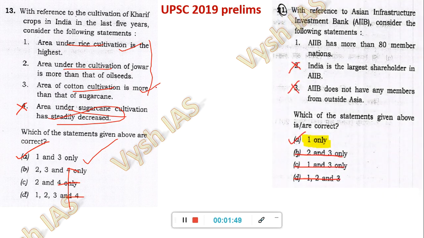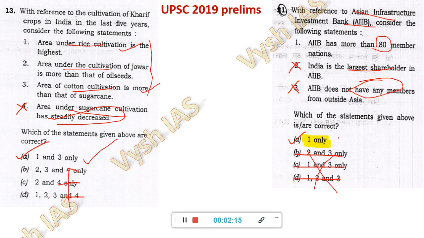Now the next one, with reference to the Asian Infrastructure Investment Bank, that is AIIB, which is in Beijing, China. Some statements are given. It has more than 80 member nations. It's a number, so it's doubtful. India is the largest shareholder. AIIB does not have any member outside Asia. So this is an extreme statement. When it is negative and extreme, you have to give it more weightage than the number one. So eliminate 3 and you get the answer as 1 only.